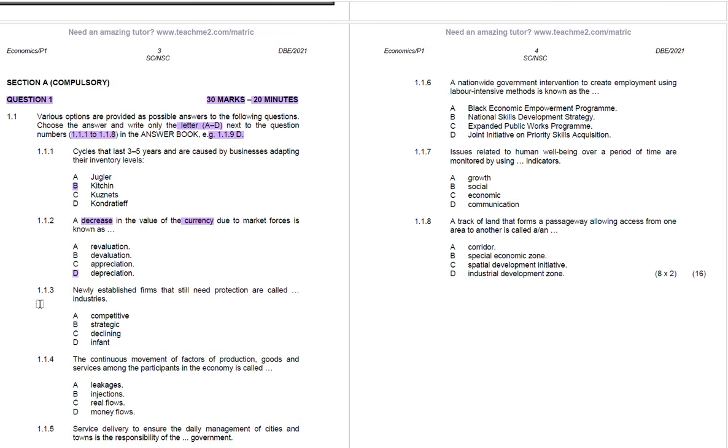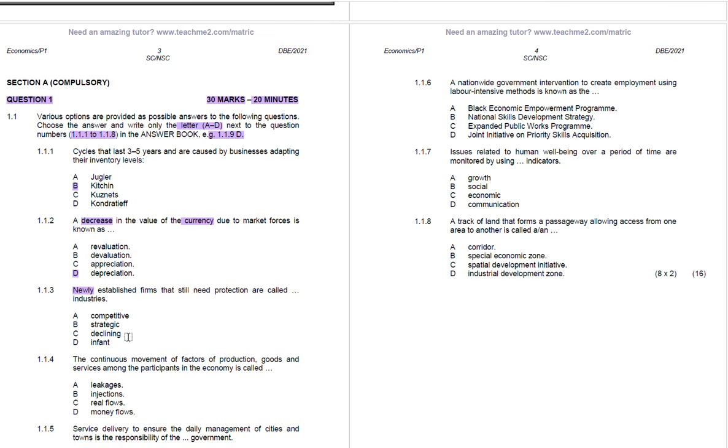And then 1.1.3, newly established firms that still need protection are called competitive, strategic, declining, or infant. Just by looking at the words newly established, think of what is new.